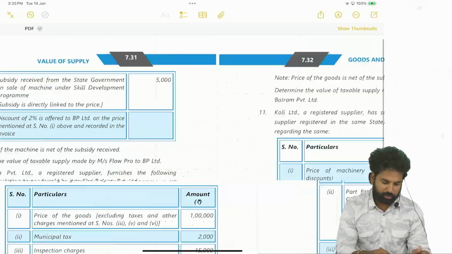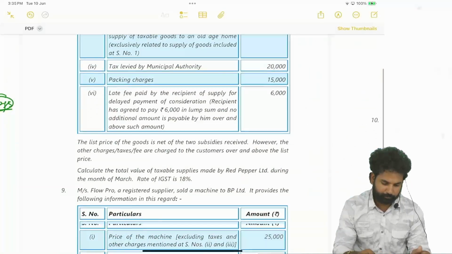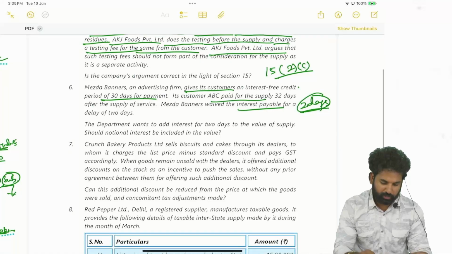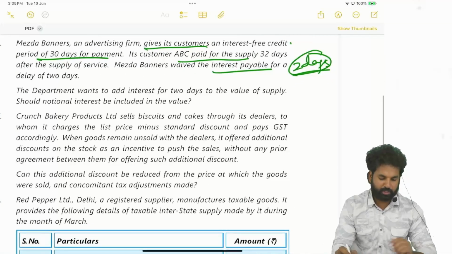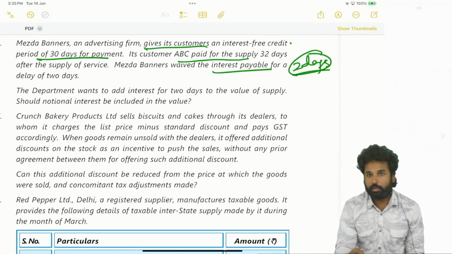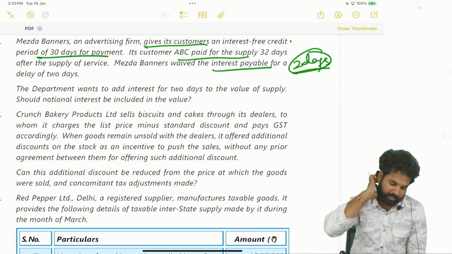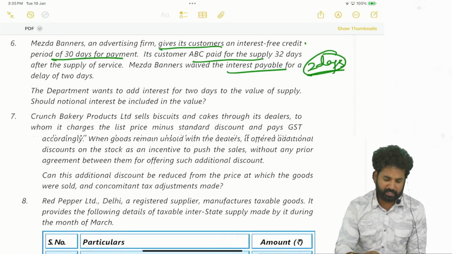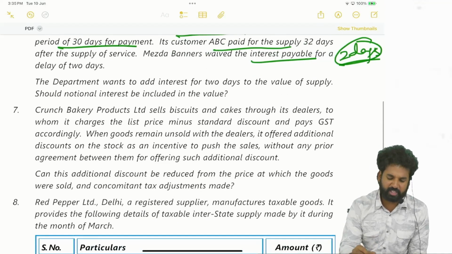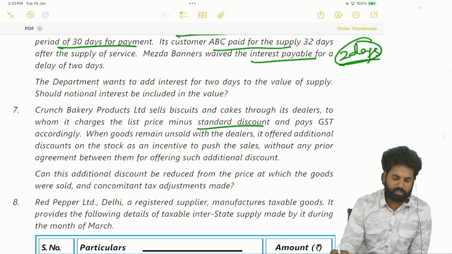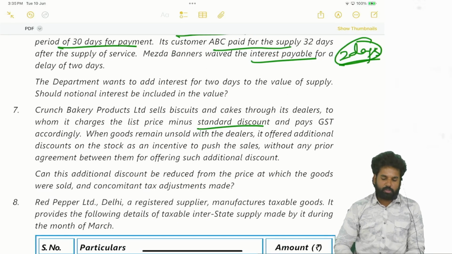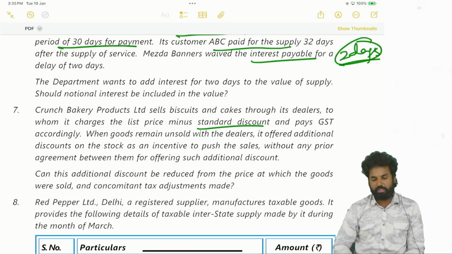Okay, next, question 7. Crunch Bakery Products Limited sells biscuits and cakes through its dealers, to whom it charges the list price minus standard discount and pays GST accordingly. When the goods remain unsold with the dealers, it offers additional discounts on the stock as an incentive to push the sales, without any prior agreement between them for offering such additional discount.